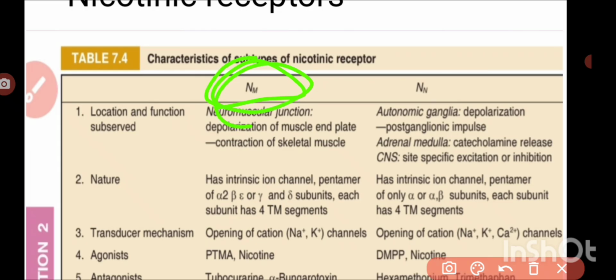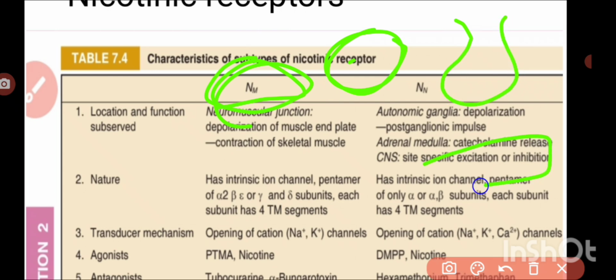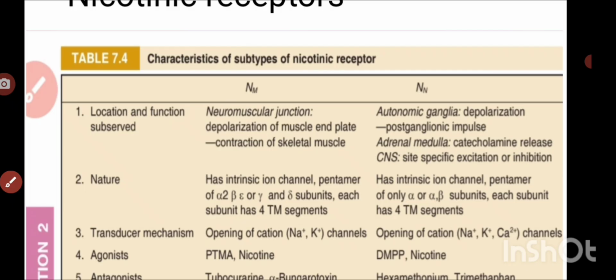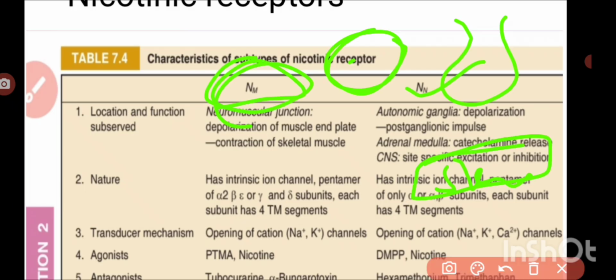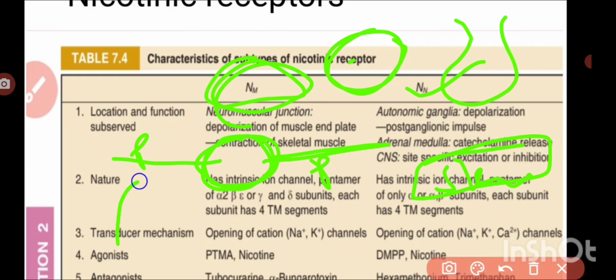NM is present at the neuromuscular junction, the junction between skeletal muscle and neuron, so it is responsible for muscular movements and contractions. NN is present on the autonomic ganglia, at the connection of the pre- and post-ganglionic neurons, and NN receptors are also present on the adrenal medulla.